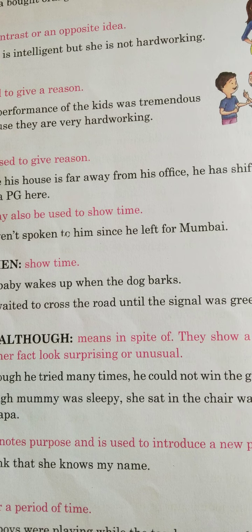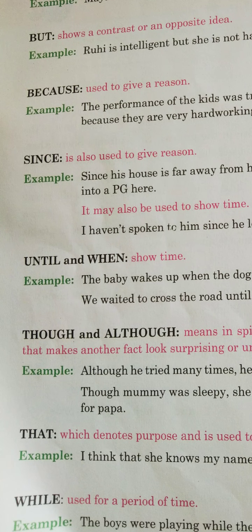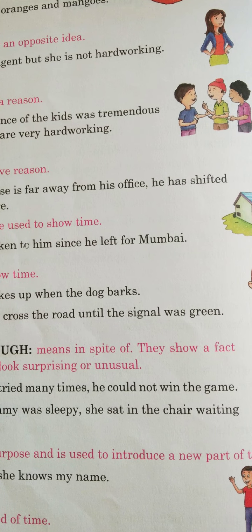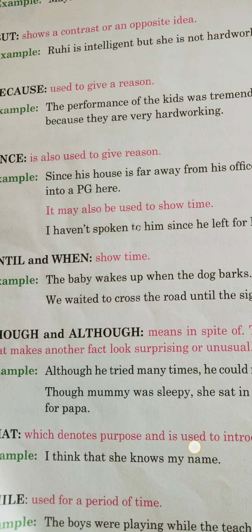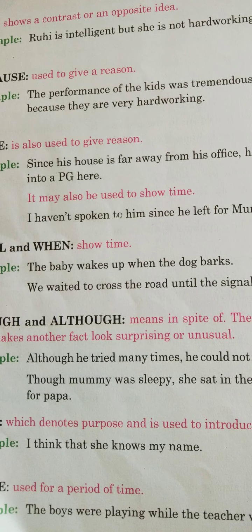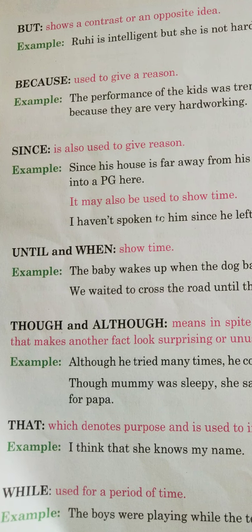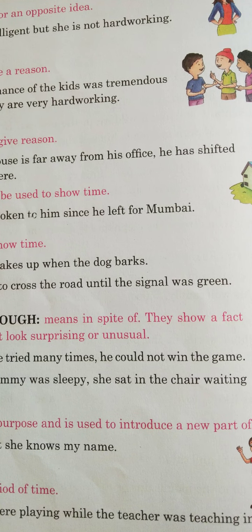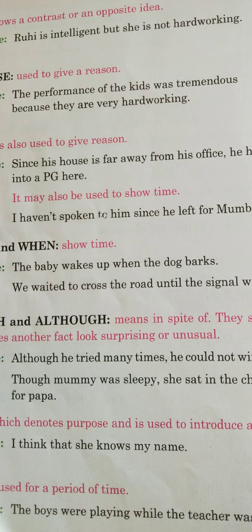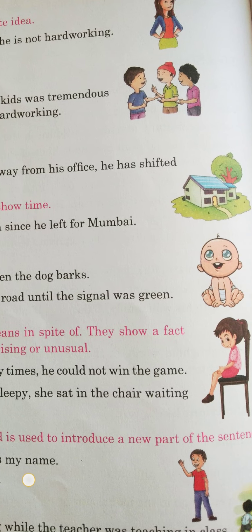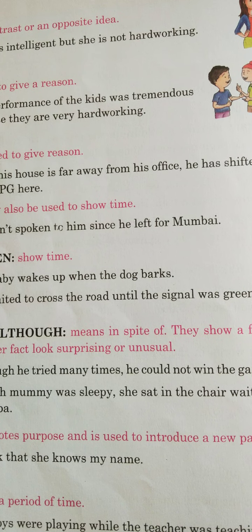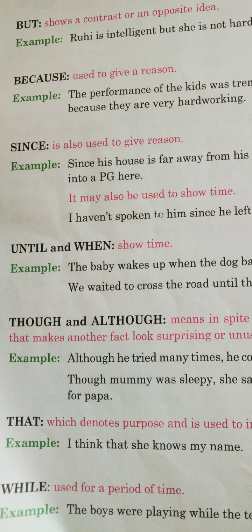Though mummy was sleepy, she sat in the chair waiting for papa. So though means as mummy was feeling sleepy, she sat in the chair waiting for papa. It means in spite of. Now next is that, which denotes the purpose and is used to introduce a new part of the sentence. I think that she knows my name. So when I say I think, what I think, that she knows my name.